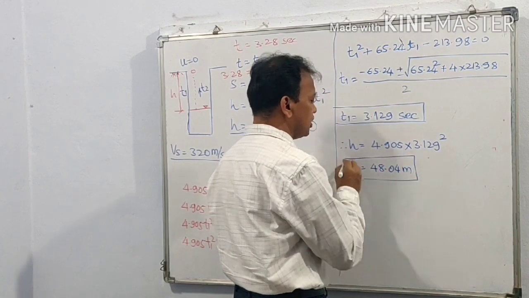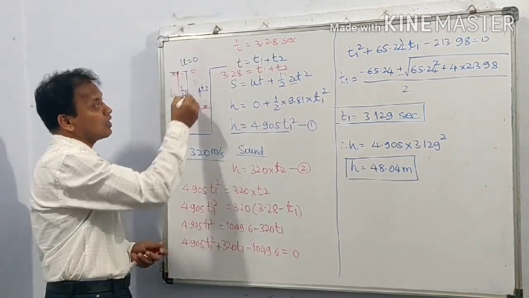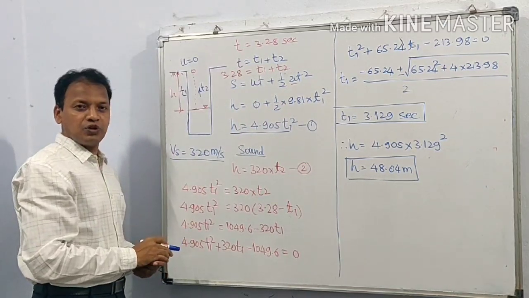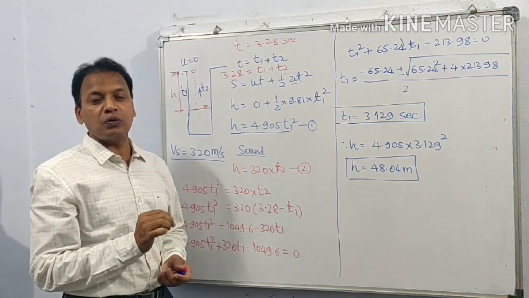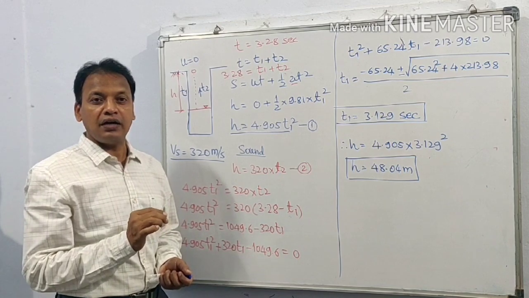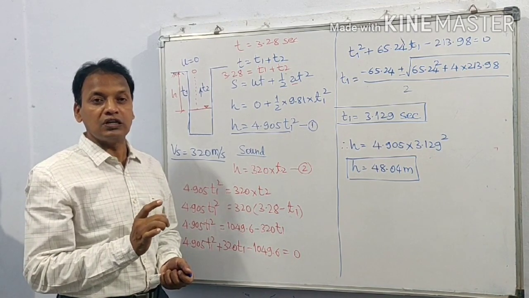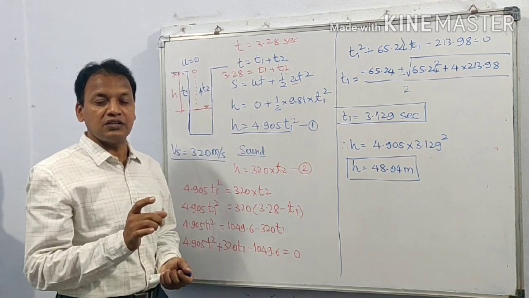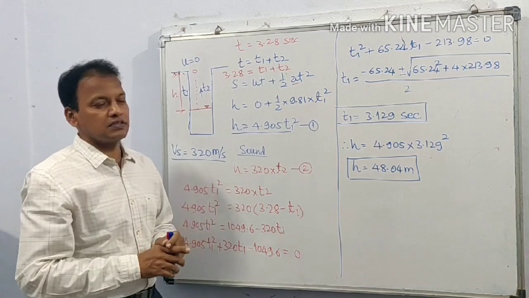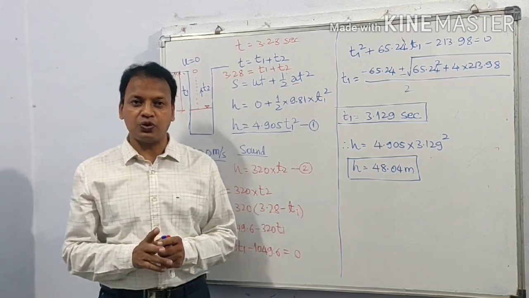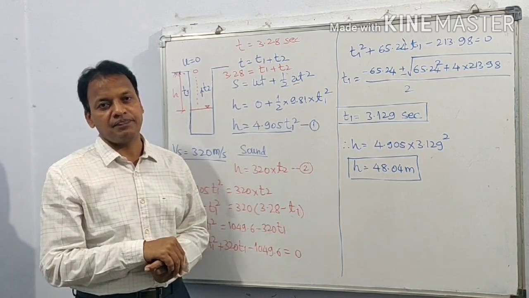H is equal to 48.04 meter. The depth of water surface from the ground is 48.04 meter. How have we calculated this depth? Only by dropping a stone from the ground and measuring the time to hear the sound of the splash, that is, when the stone strikes the water surface. Thus we have calculated the depth of the well, that is, the depth of the water surface in the well.